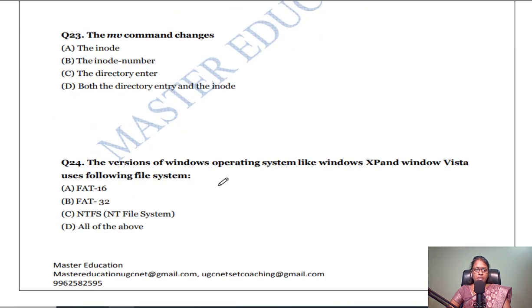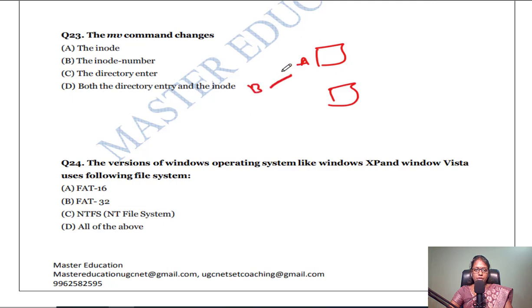The next question, the move command changes only the inode number. No. In a move command, we need not change the inode number. We have to change only the directory. So if this file is there and I want to move it from here to here, I have to point to just here. That is enough. Before it was pointing here, now I have to point here. So the directory entry has to change.